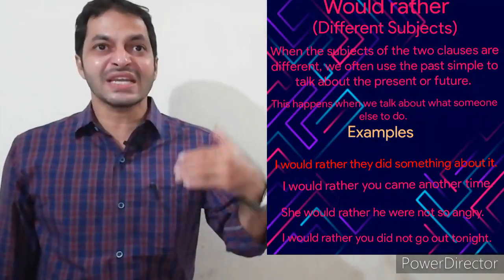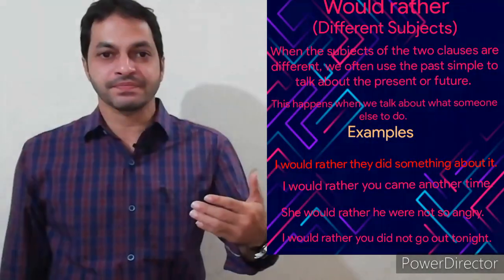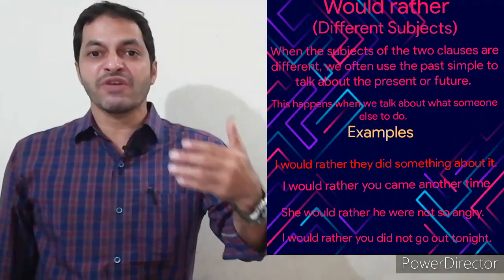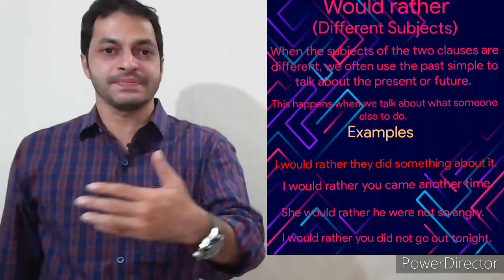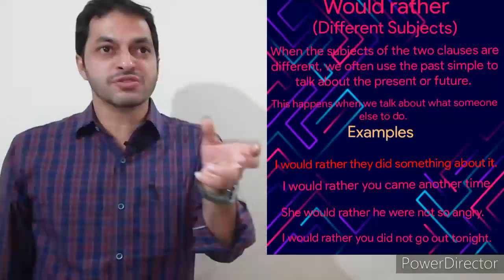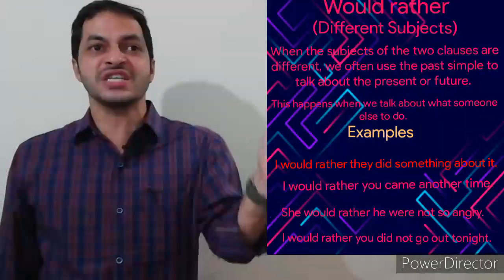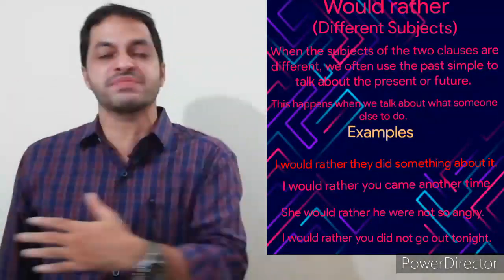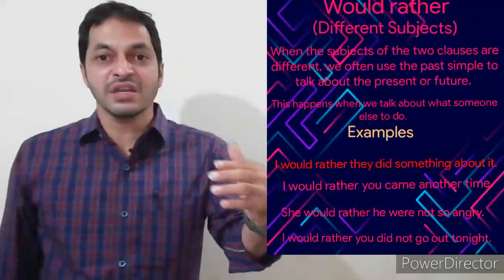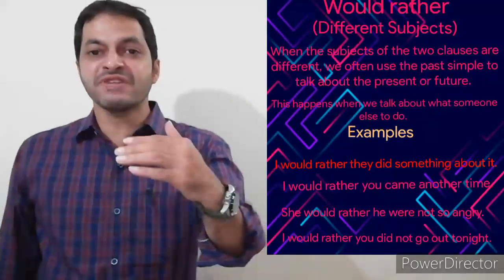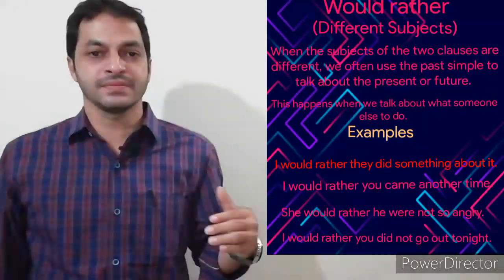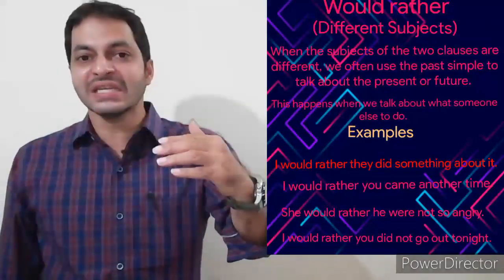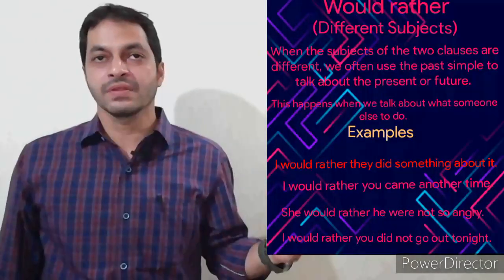Let us go through the next example. She would rather he were not so angry. Here also we use different subjects, she in the would rather clause, and in the main clause he is the subject. She would rather he were not so angry. It means she would prefer him to be less angry.